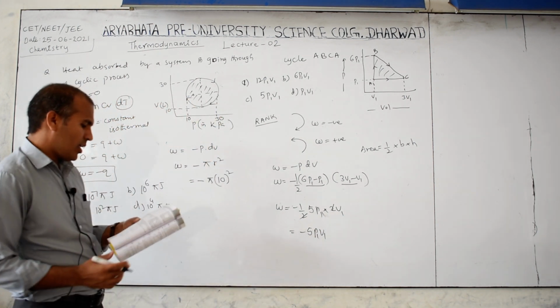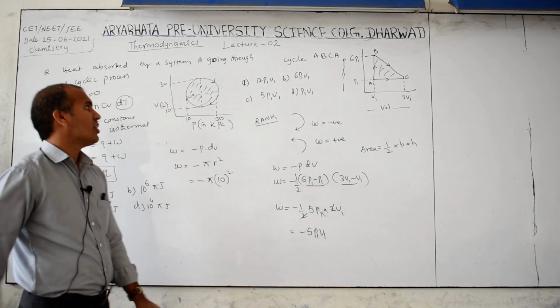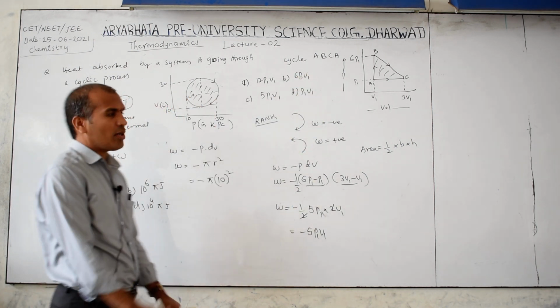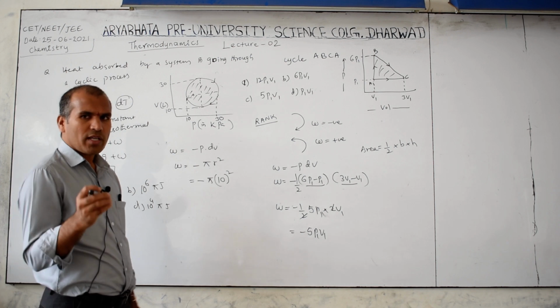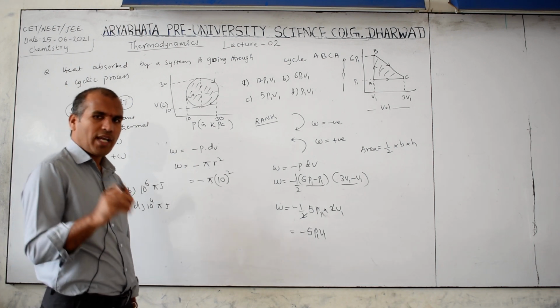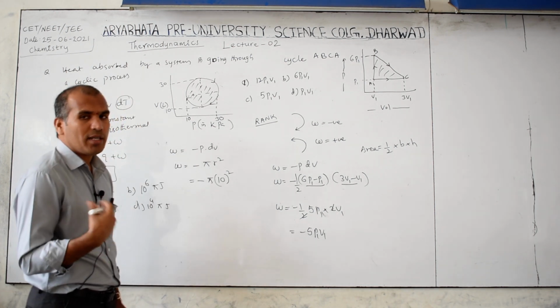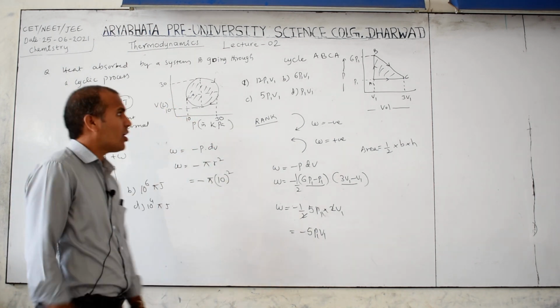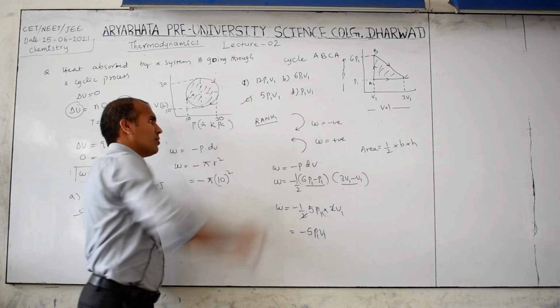Then which option is there here? You may be confused: sir, here you got minus, but here minus is not there. Okay, no problem, because work cannot be negative. The sign only indicates that it is work done by the system. So if the negative sign is not there, according to that we have to choose the option, that is the C option. Okay.